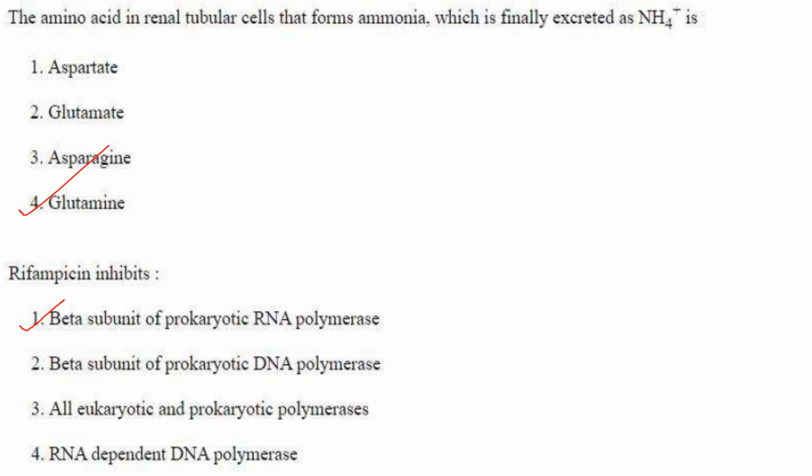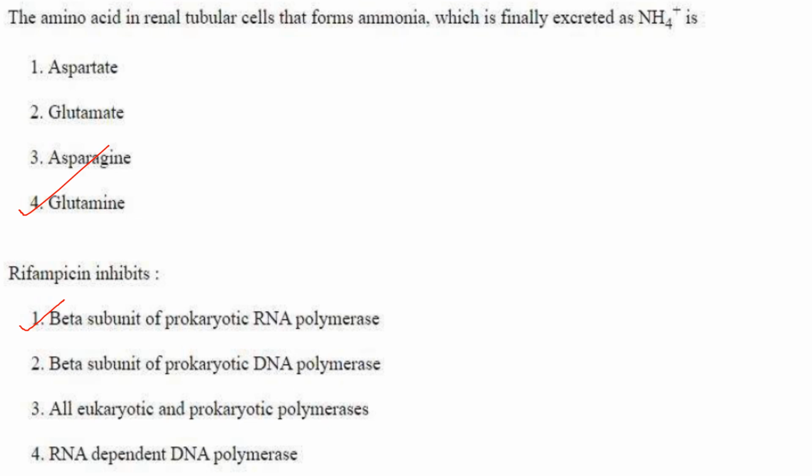Next one. The amino acid in the renal tubular cells that forms ammonia, which is finally excreted as ammonium, is glutamine. It is converted to glutamate by the enzyme glutaminase in renal tubular cells, and this glutamate is deaminated by the enzyme glutamate dehydrogenase to form alpha ketoglutarate and ammonia. The ammonia is excreted as ammonium ions in the urine. So the answer here is option 4, that is glutamine.